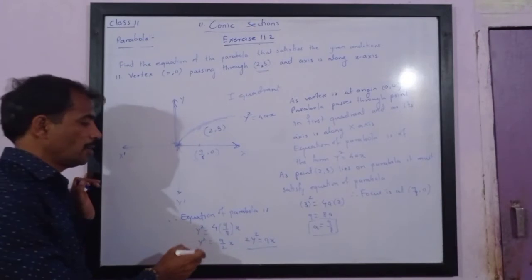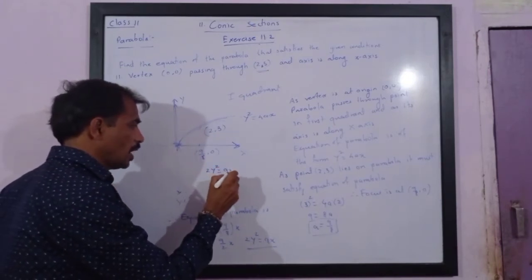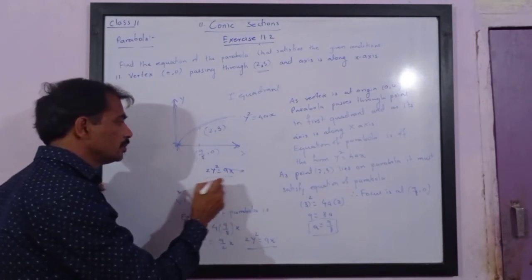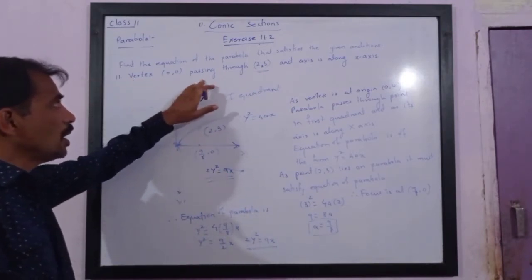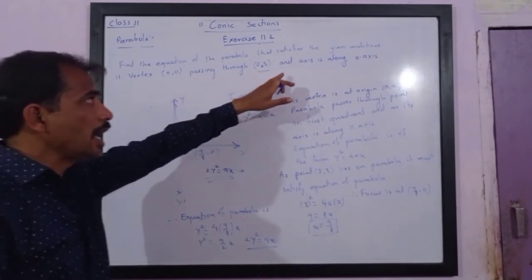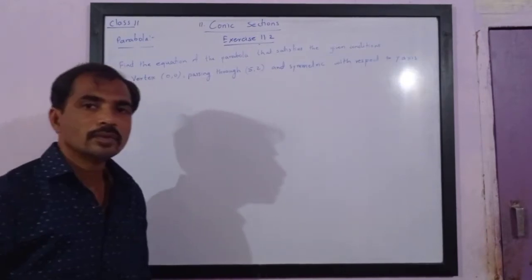Therefore equation of this parabola is 2y square is equal to 9x, which has a vertex 0, 0, passes through the point 2, 3, and axis is along positive direction of x-axis.